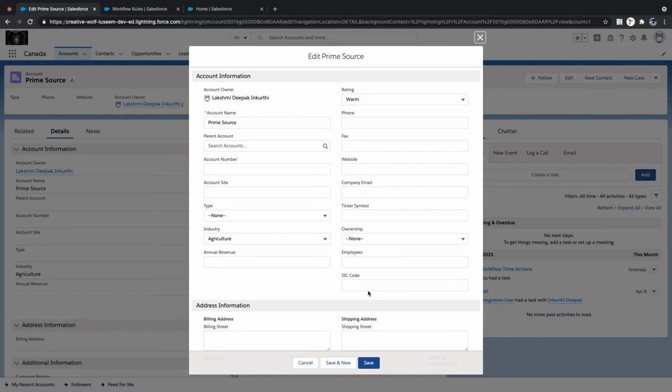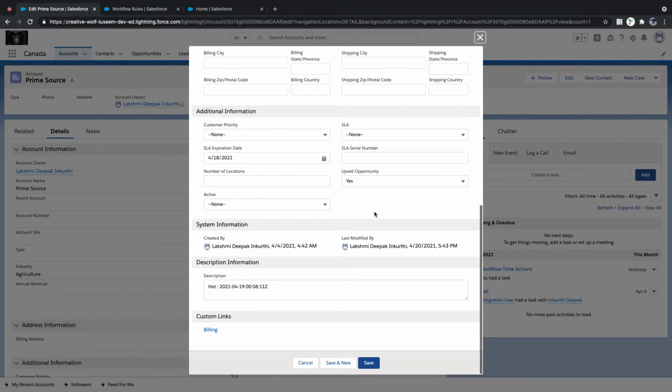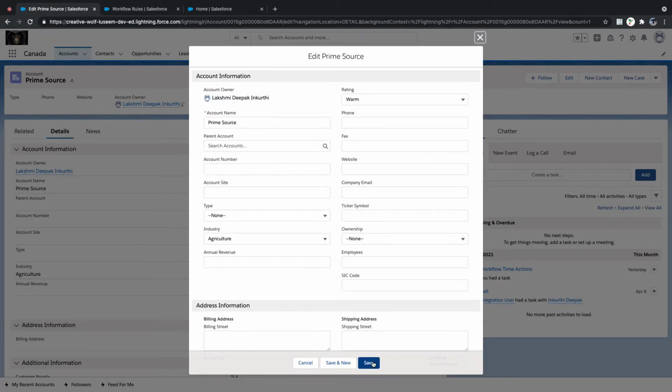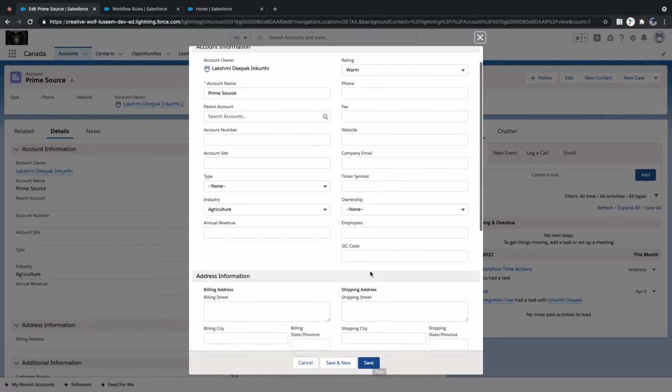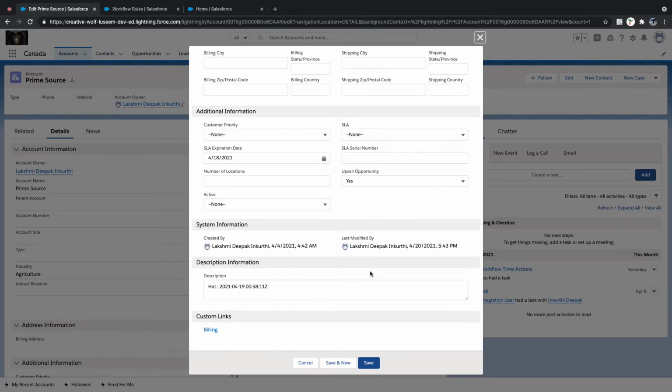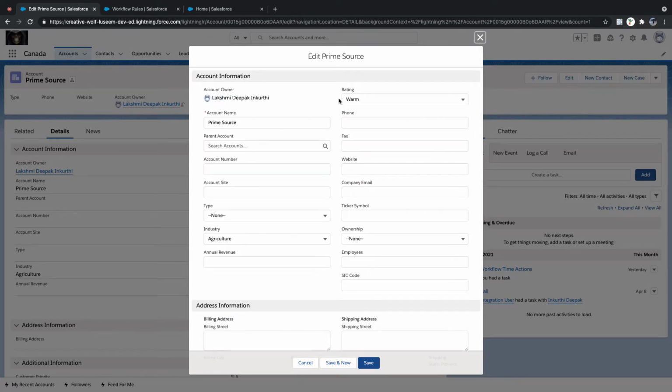You are right. So our condition was upsell is true, then the rating should not be equal to hot. If the field update is setting hot, then phone number is required from a validation rule, isn't it? Yes. How can that action complete?